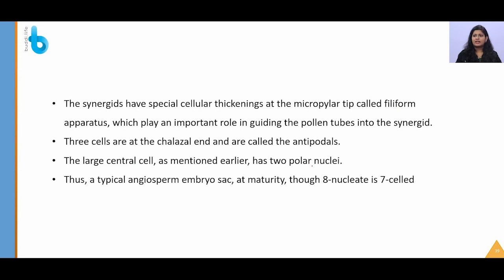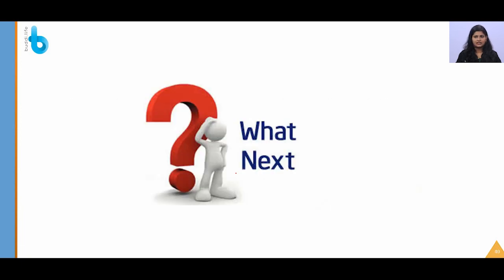So the large central cell has 2 polar nuclei. Thus a typical angiosperm embryo sac is 8 nucleate and 7 celled, or you can even mention it as 7 celled and 8 nucleated. This point is very important to note. A typical angiosperm embryo sac is 7 celled and 8 nucleated. They can also ask for justification for that, and you should be able to explain the antipodal story and the egg apparatus. Since it is not strictly free nuclear, there are 2 polar nuclei at the center and a large central cell is formed.